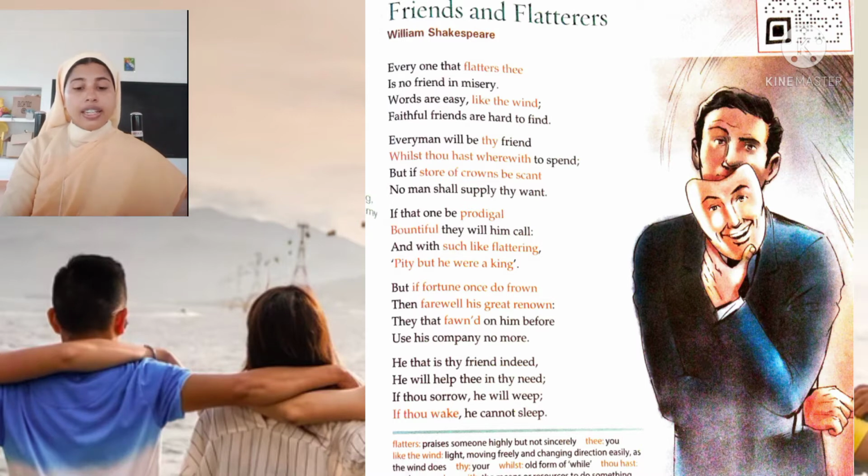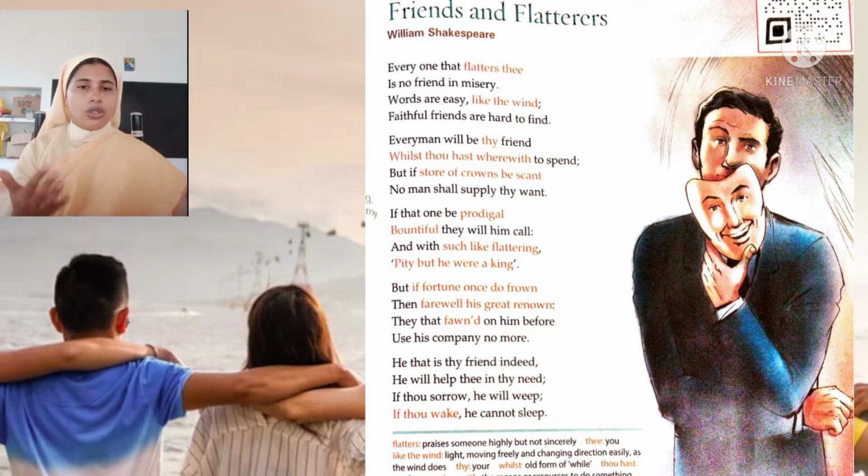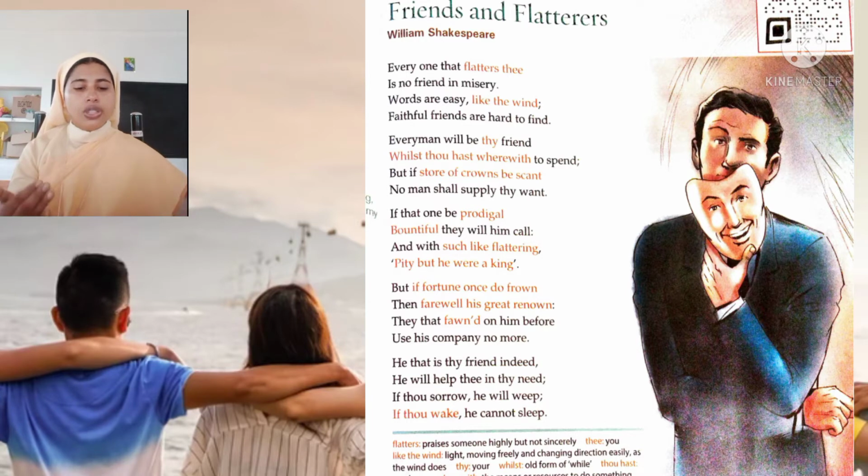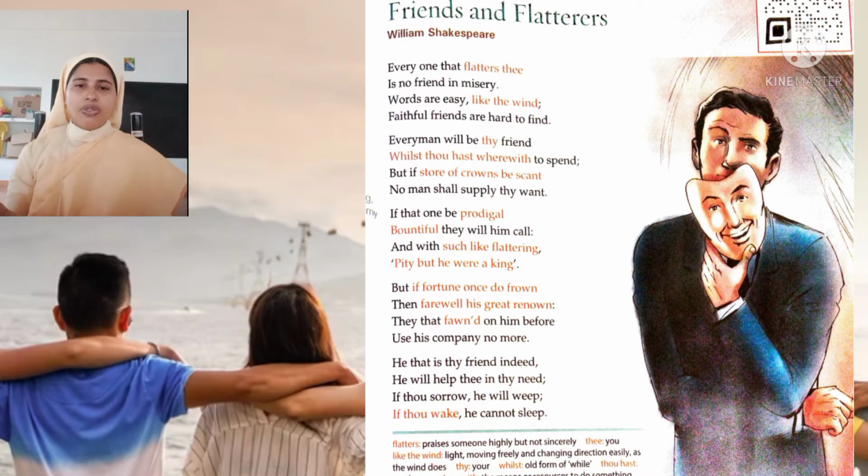He has written 154 sonnets, that means 154 short poems. He used a particular form of sonnet which has come to be known as Shakespearean sonnet. I told you the rhyme scheme of Shakespearean sonnet. His sonnets express everything from pain, death to desire, wisdom and happiness. That means he had touched most of the themes that are in the world, like pain that is happening to every human being.